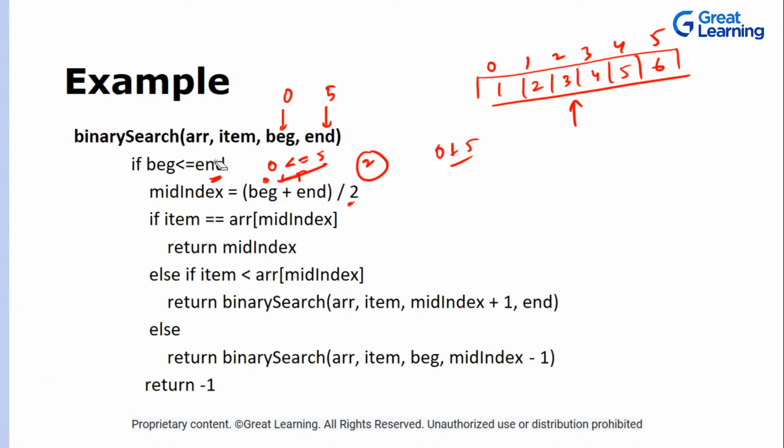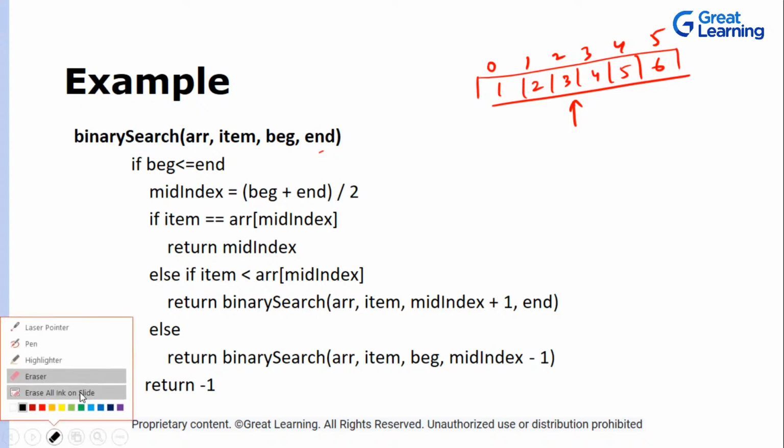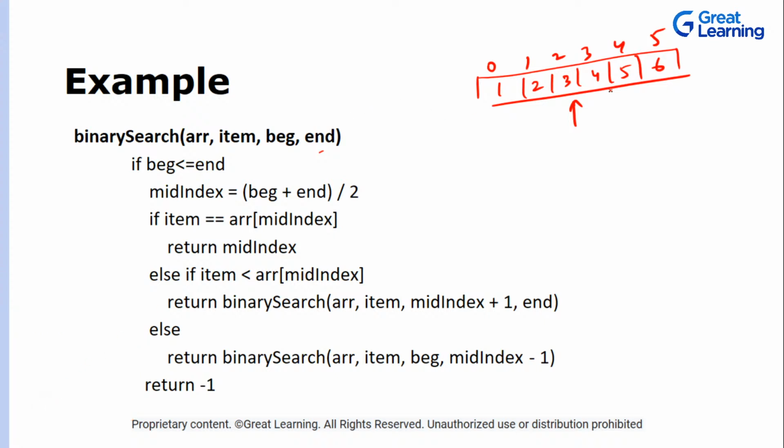Let's clear this. Now once we have the middle index, if we are looking for 5 in this sorted array, will there ever be the case that this 5 will be on this side? No, right? Why? Because this array is sorted and the middle index is pointing to this 3. There is no chance that the element 5 can be present on the left hand side. So we can ignore this part and be sure the element will not be present on the left hand side.